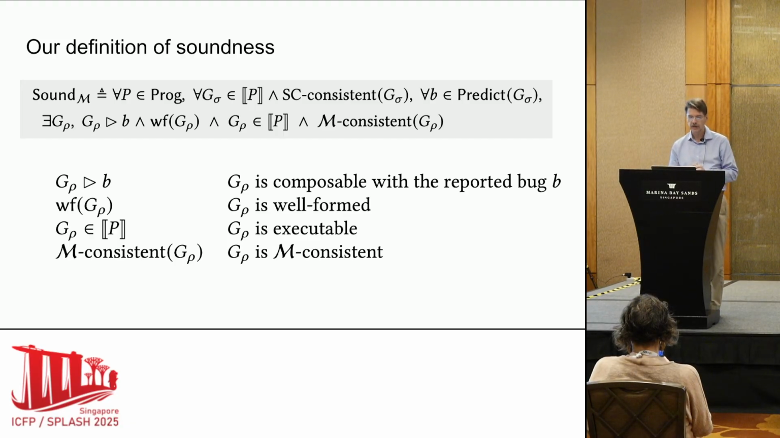I'll just read through it a little bit. Starting from the top, for any program P, we're looking at an execution graph that's valid and consistent for that program. And then we have some kind of prediction that predicts a bug. What we are doing in that second line is requiring the existence of what's usually called a witness graph that has 4 properties. Number 1, it has something to do with a bug. Number 2, it's well-formed. Number 3, it is actually executable by the same program. And number 4, it is memory consistent with whatever memory model we have in mind.